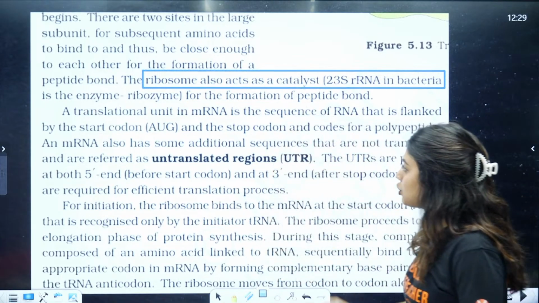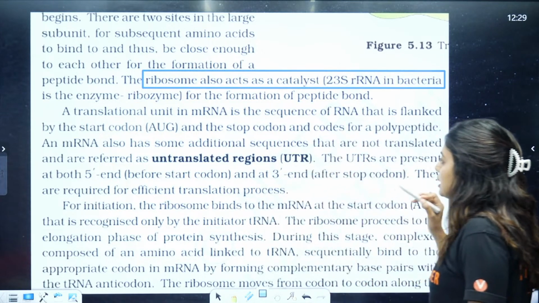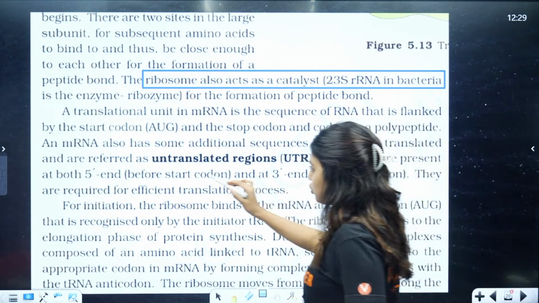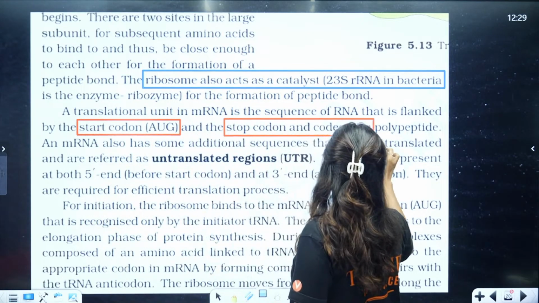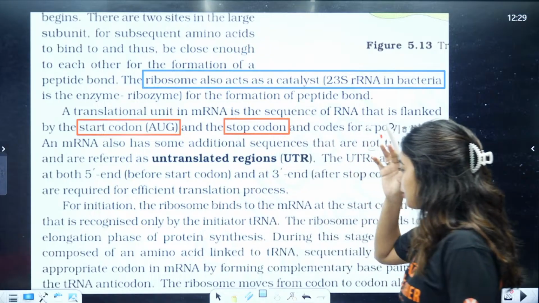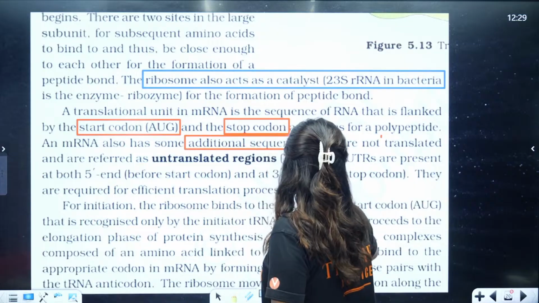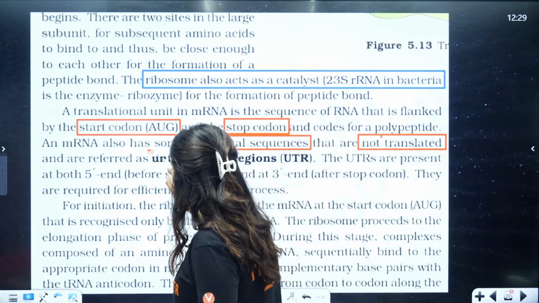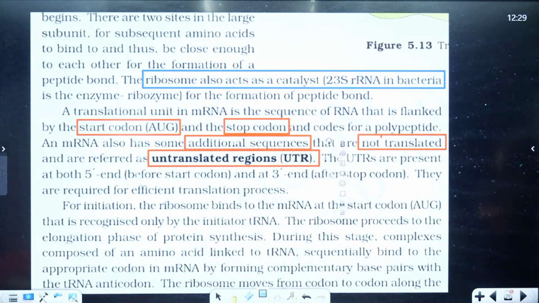Now, a translation unit in mRNA is the sequence of RNA that is flanked by the start codon AUG. So, to start the process, we need AUG, and to stop the process, we have stop codons, and it codes for the polypeptide chain. mRNA also has some additional sequences that are not translated, referred to as untranslated regions, or UTRs.